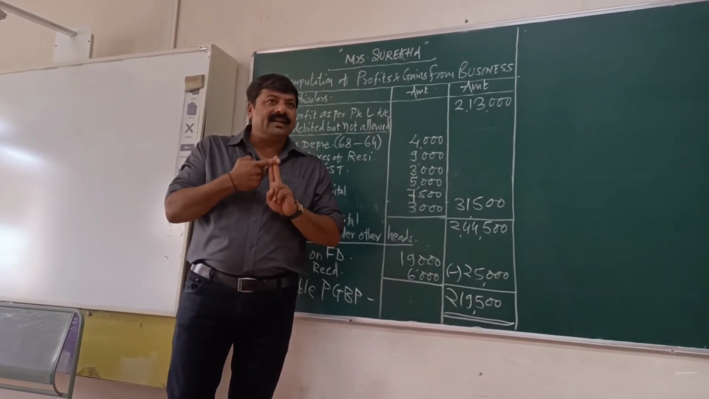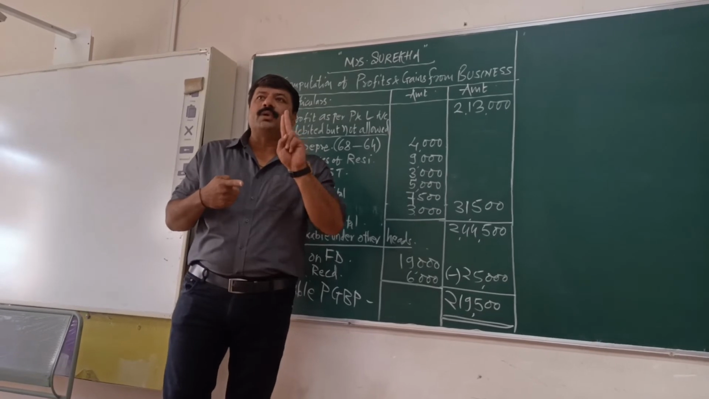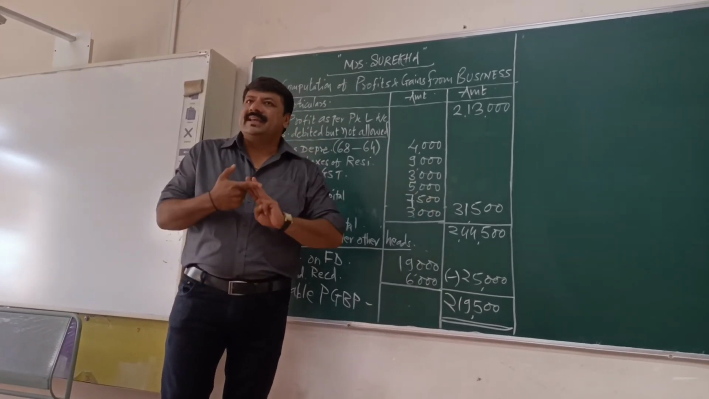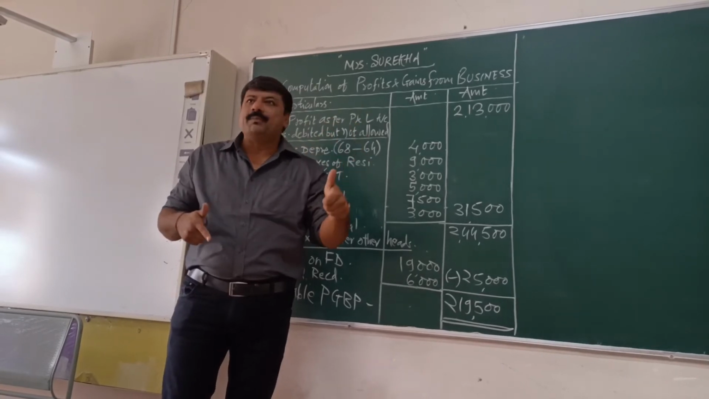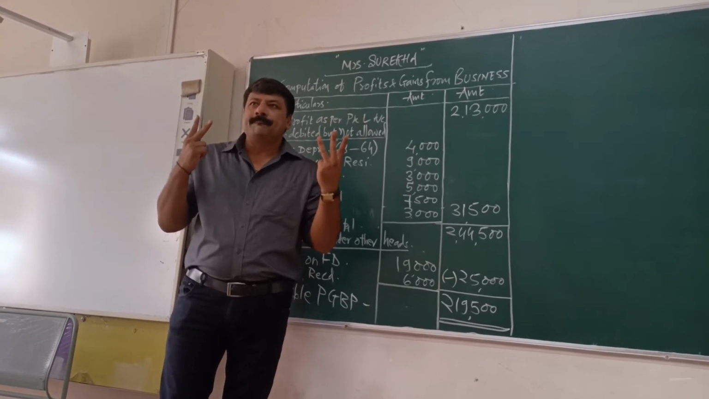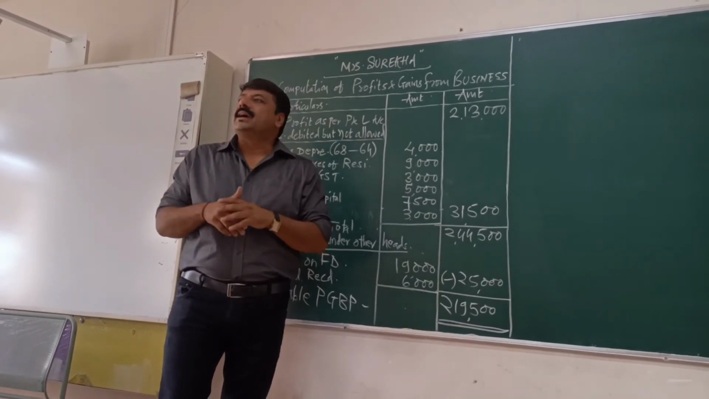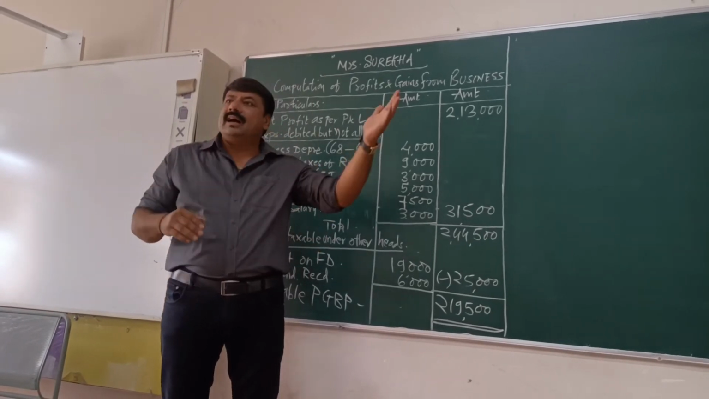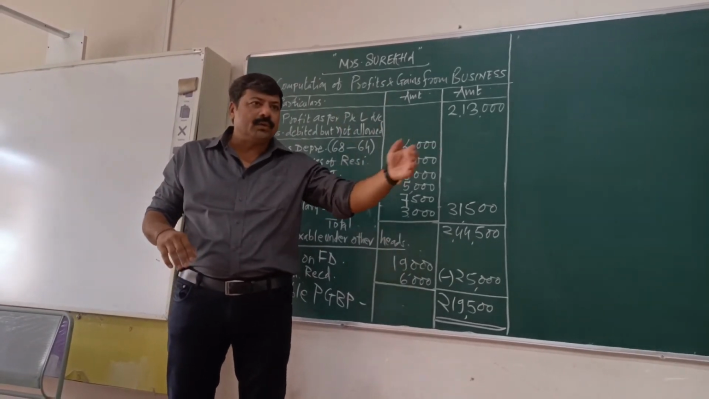Second is depreciation allowable is 64,000. Actually debited is 68,000. Third is GST includes penalty of rupees 3,000 and interest of rupees 2,000. And fourth is bad debts recovered which are credited to profit and loss account are earlier allowed as a deduction in the year 2018-19.